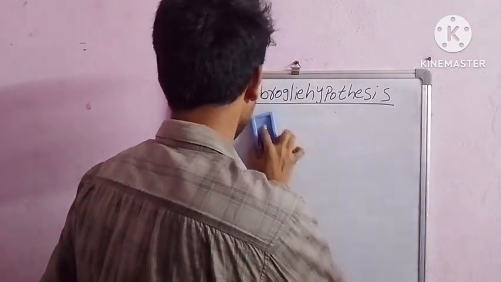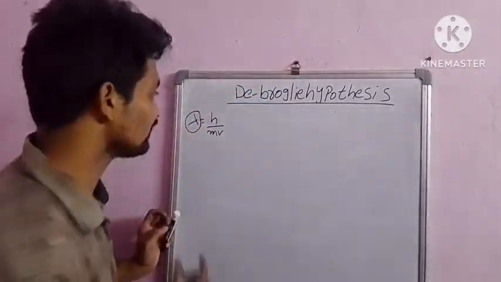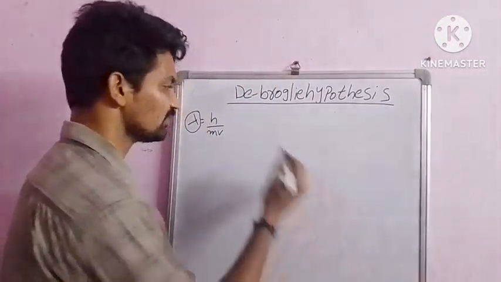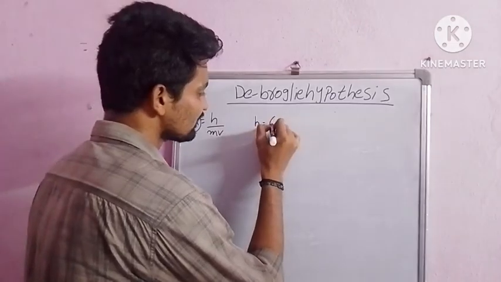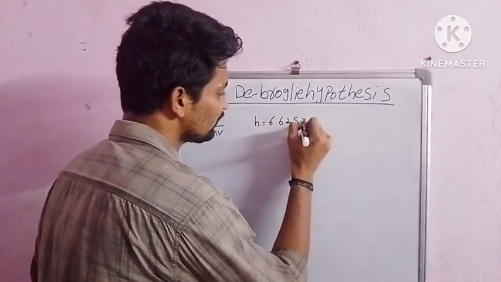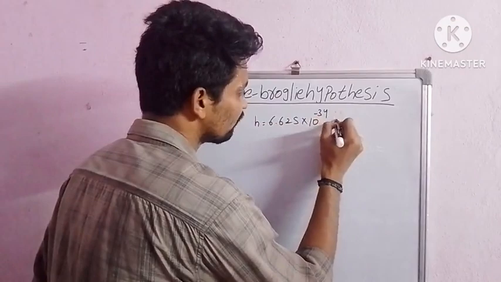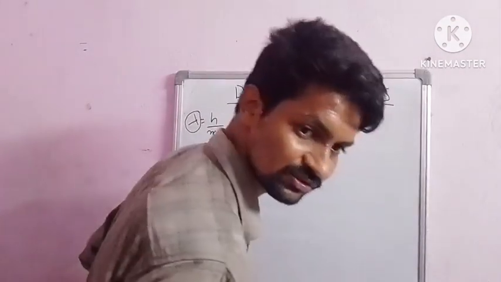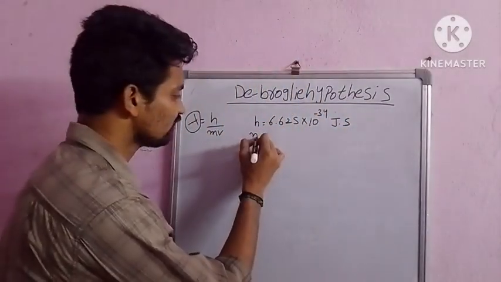We know lambda is the wavelength. h is Planck's constant, 6.625 into 10 to the power of minus 34 joule second. And m is the mass.